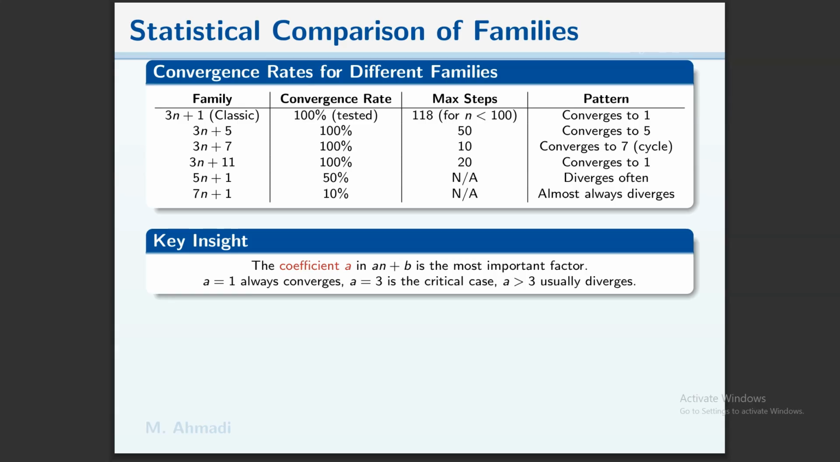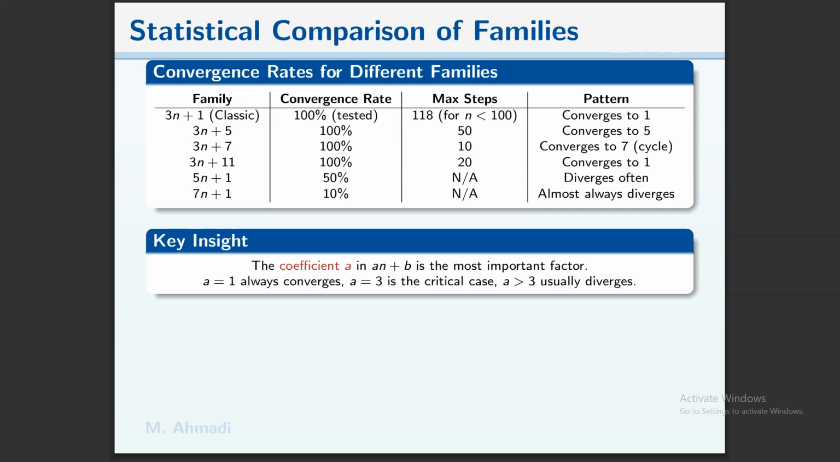Now in this table, we have some statistical comparison of the families, the convergence of different families. For the family of 3n+1, the classic one, the convergence is 100%. Also, this result is for n less than 100, not for all integer numbers. So for 3n+1, the convergence is 100%. The maximum steps for 3n+1 is 118. The pattern converges to 1.